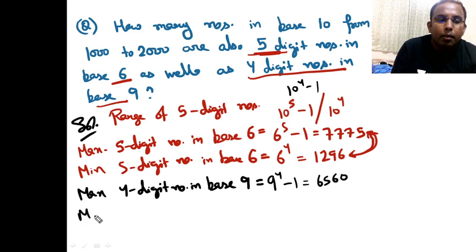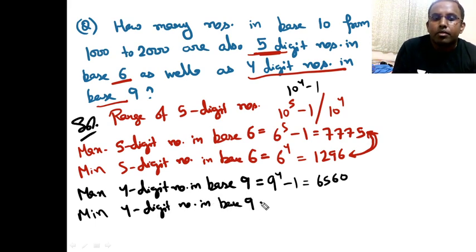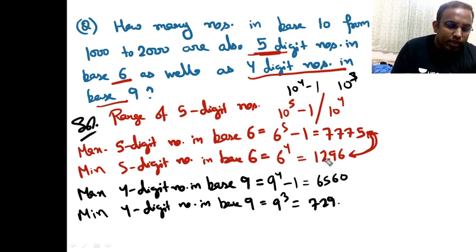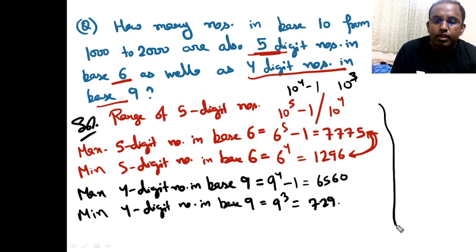Okay. And minimum 4 digit number in base 9 is how much? In base 10 it is 10 cube, right? So in base 9 it should be 9 cube, it is 729. So what I can see actually is that my range was from 1000 to 2000, है ना? This number starts from 1296, है ना?